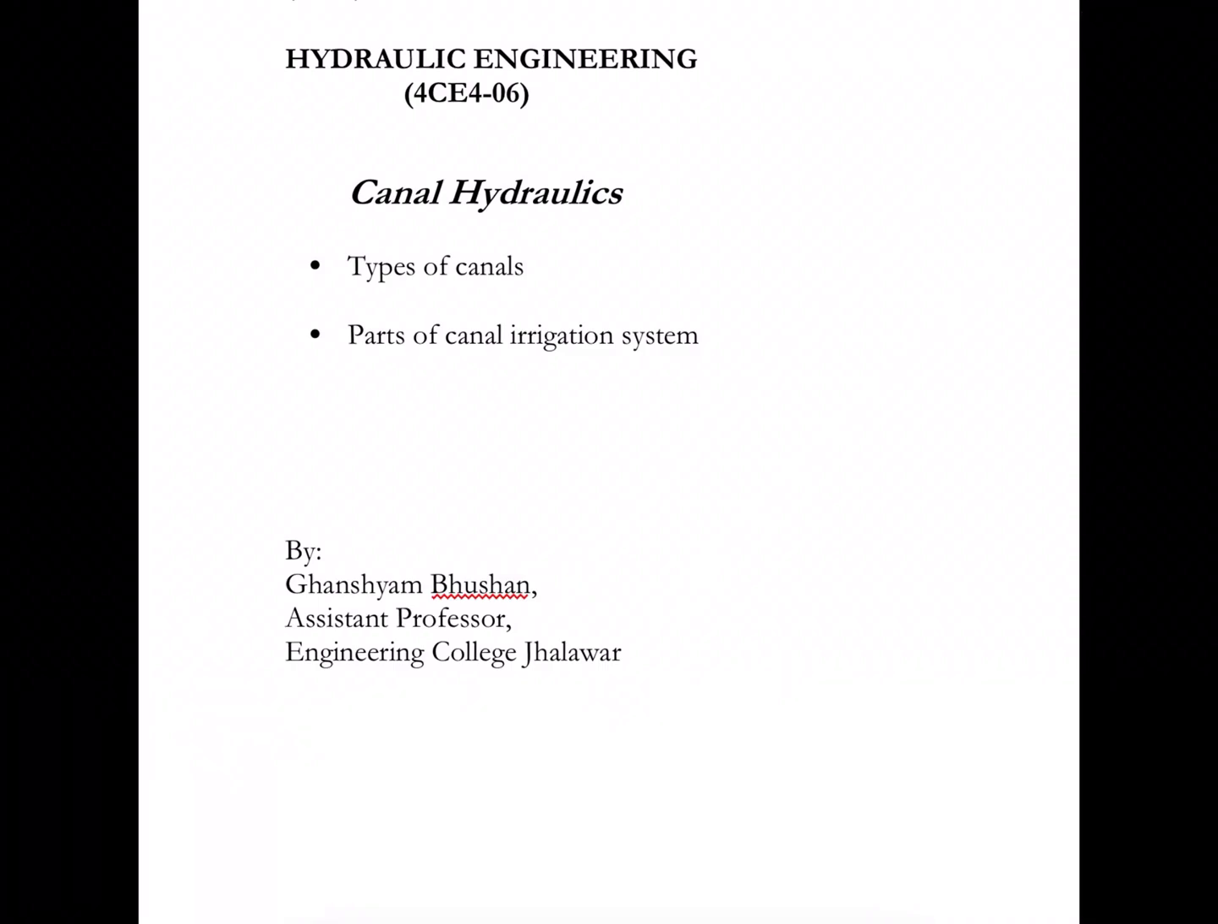Hello students. So today we are going to start our chapter canal hydraulics. First of all, the question would arise why we need canals. In a country like India, as we know, we are hugely dependent on agriculture for our economy. 60% of the population directly or indirectly is dependent on agriculture only. So for betterment of the economy and the growth of the country, we need better agriculture and better conditions of the farmer.